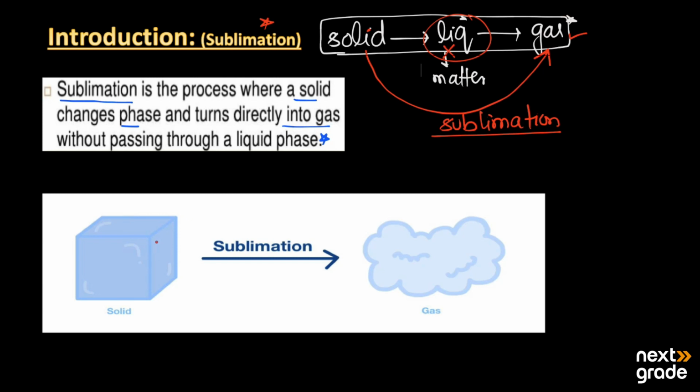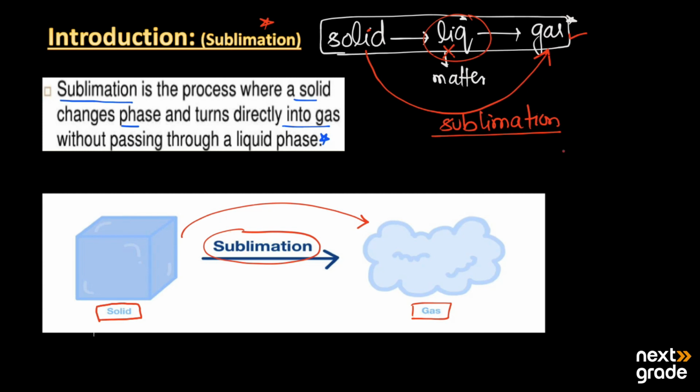So here we have the picture. For example, we have a simple solid. Upon heating, it changes directly into the gas phase. That process we call the simple sublimation process. And we have a lot of solids that undergo sublimation.